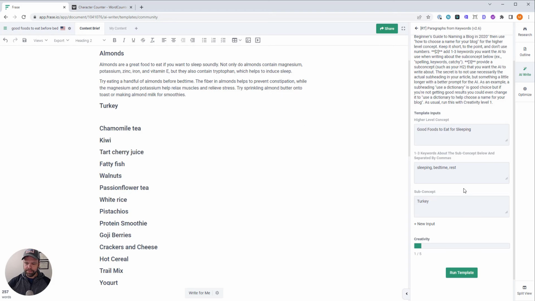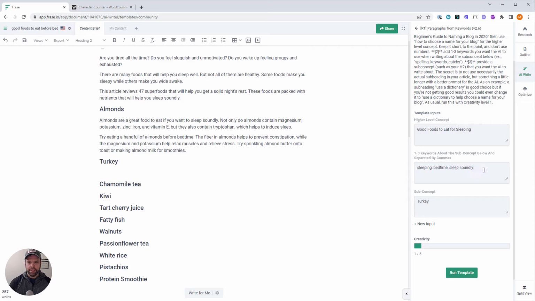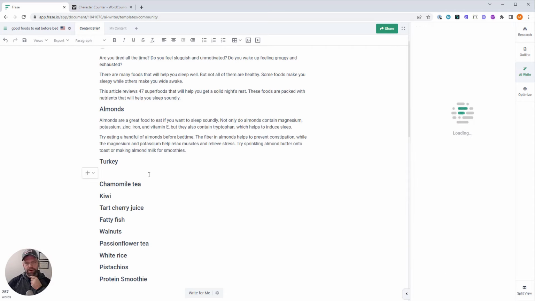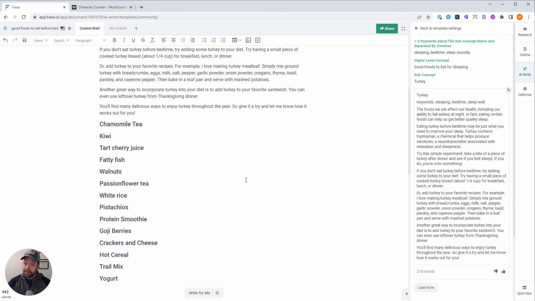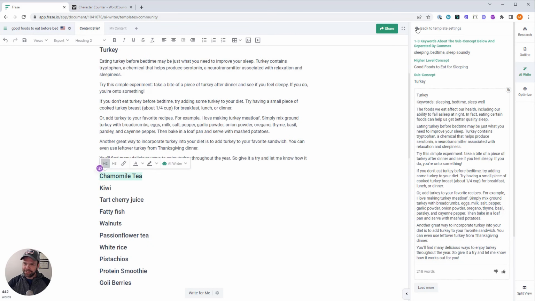Rest. No, let's just say sleeping and bedtime. I can't think of anything else. Sleep soundly, how about that? Okay, let's try it. Let's see what we get. So we're encouraging the AI now to write about these keywords, since sometimes it works a little bit better. Ooh, wow. Okay, that's a lot of text right there.